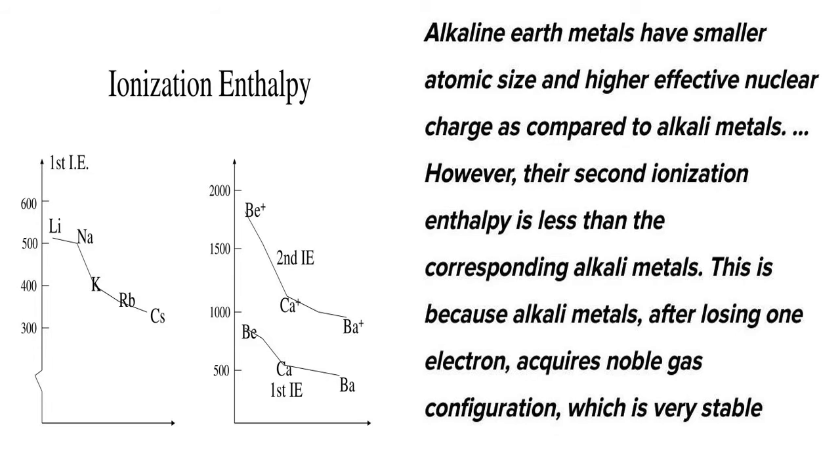That's why their second IE is more in the case of alkali metals. But in the case of alkaline earth metals, after losing one electron, they become the +1 cation, which is highly unstable. Therefore, they want to attain stability, and to attain stability, they have to lose the second electron. So the second IE of alkaline earth metals is lesser than the second IE of alkali metals because of the stability.